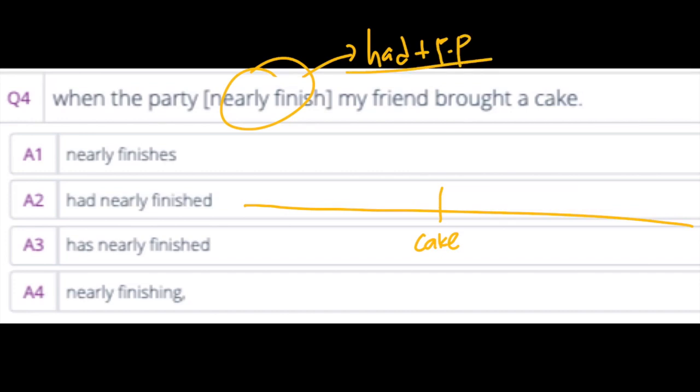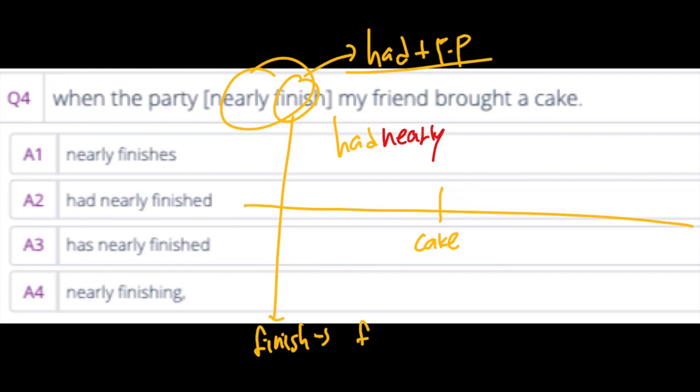So had nearly finish. The infinitive form of finish is finish. The past simple is finished. And then the past participle is also finished. So the answer is had nearly finished.